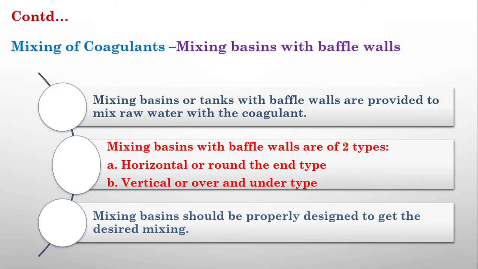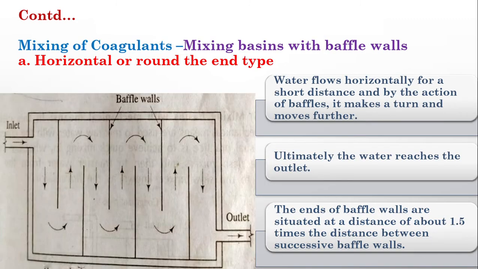Another method of mixing of coagulants is mixing basins with baffle walls. They are actually of two types: horizontal or round-the-end type, and vertical or over-and-under type. You can see the figure and we will explain that. This is the horizontal or round-the-end type mixing basin with baffle walls. This is a plan view. This is the inlet. From the inlet we provide the water with the coagulants, and inside this mixing channel baffle walls will be provided like this.